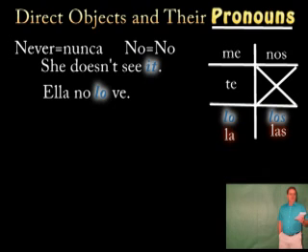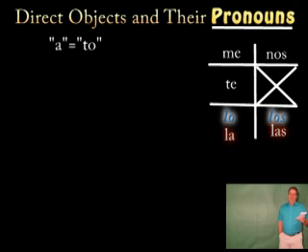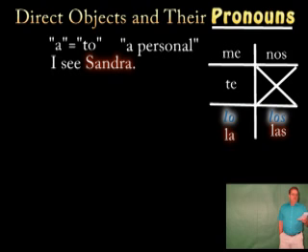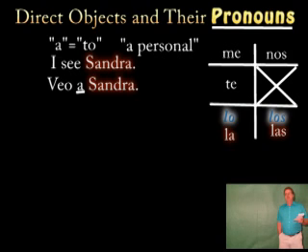In Spanish, when the direct object refers to a person, we must include the word a, or to, in front of the person. This is what we call the a personal. So in English we say, I see Sandra. In Spanish we say, veo a Sandra. Because Sandra is a person and she's a direct object, we have to have the word a in front.